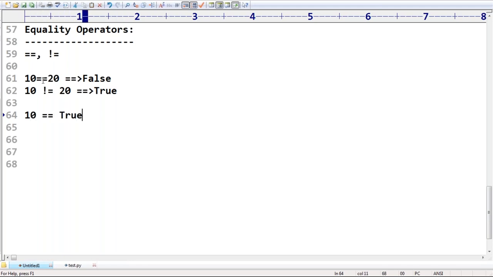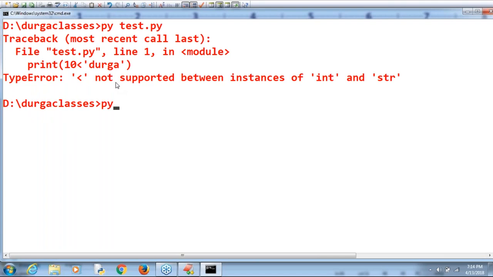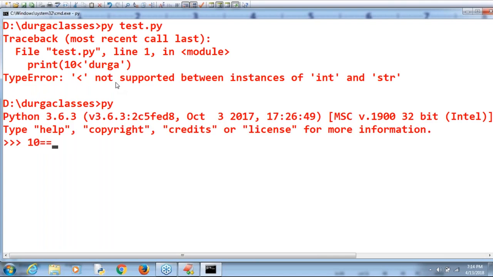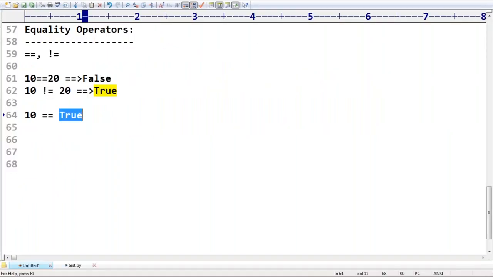10 double equal to true, what is the answer by default? Very simple. True means 1, and 10 double equal to 1 is always false. So 10 double equal to true, false is the answer. 10 double equal to 20, false. 10 not equal to 20, then automatically true itself is the answer. Clear? This is a very important terminology.